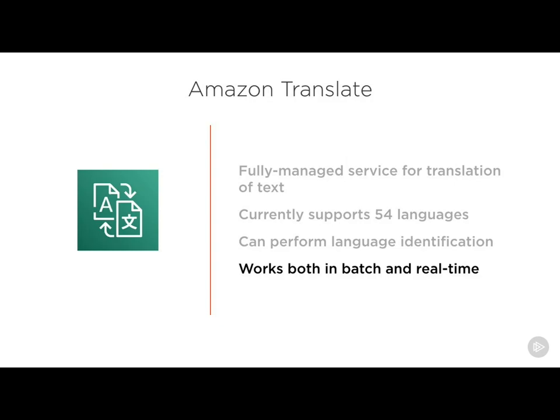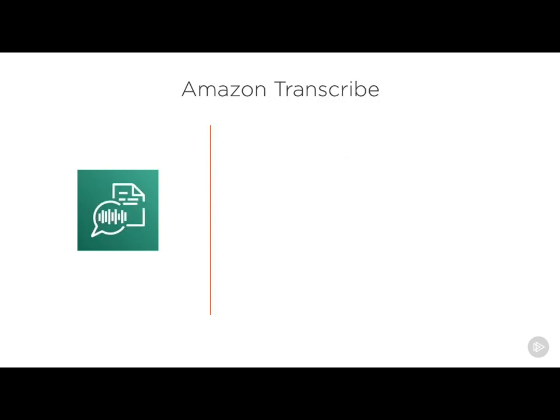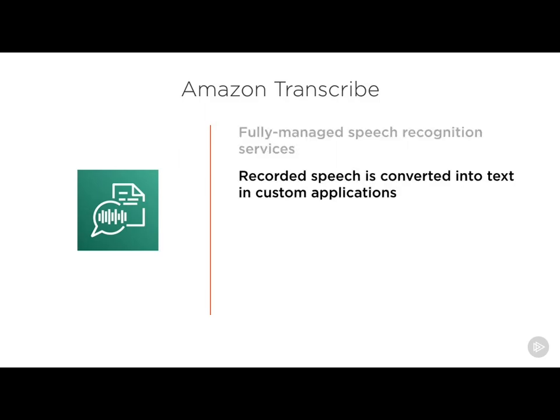Now, we also have Amazon Transcribe, and this is a fully managed speech recognition service. This means we want to take audio, either again through real time or in a batch mode, and we want to be able to get that converted into text. So you can record speech and then convert it into text in your custom applications.